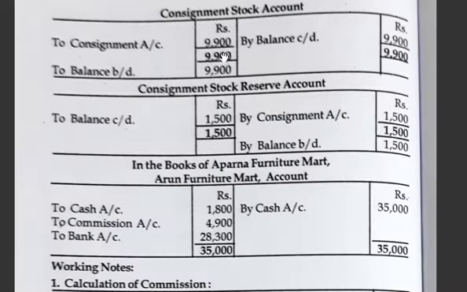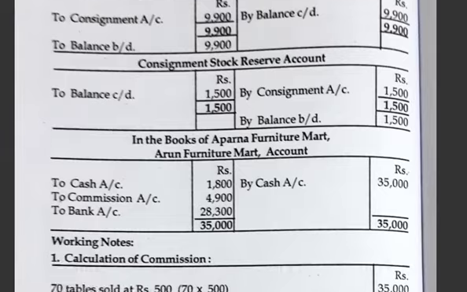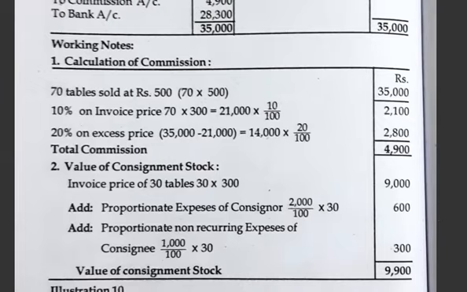Okay, same thing, if you open the stock account, carry down. Then Aparna Limited, only sale entry, then you have expenses paid, commission, then what is remaining to pay, that is 28,300. Okay, so if you have any doubts you can ask. Today I have done a problem on invoice price and on abnormal and normal loss.